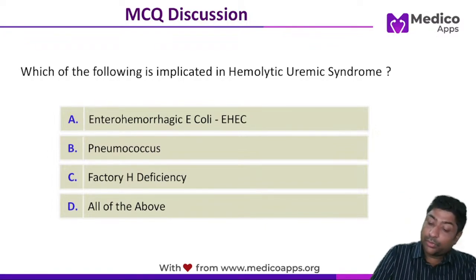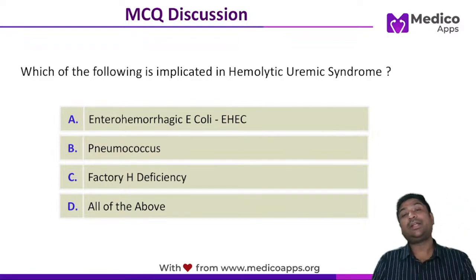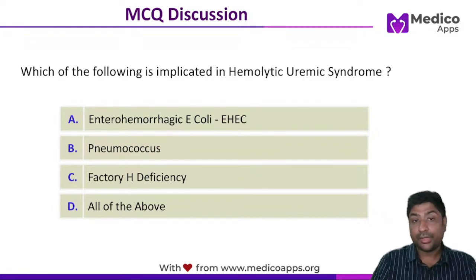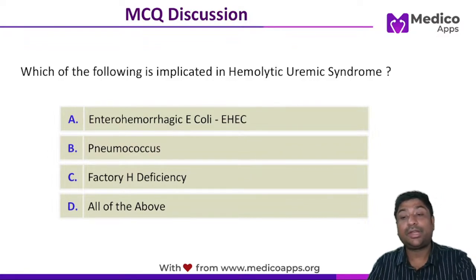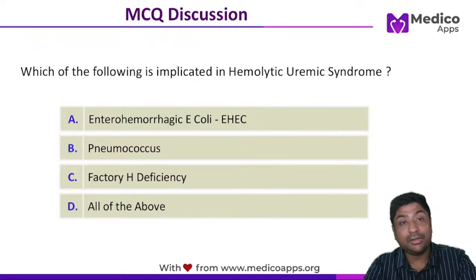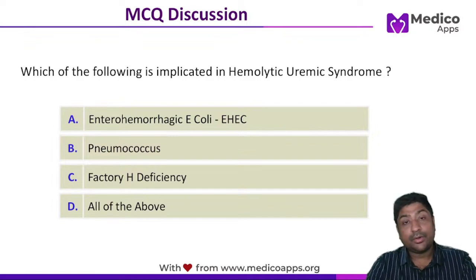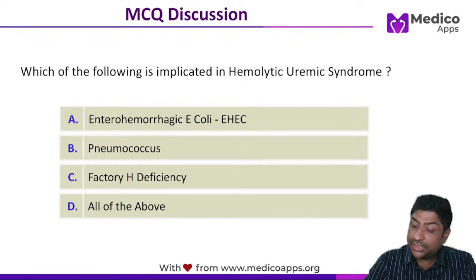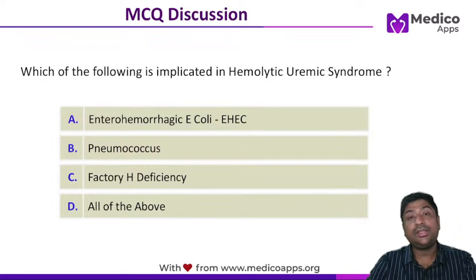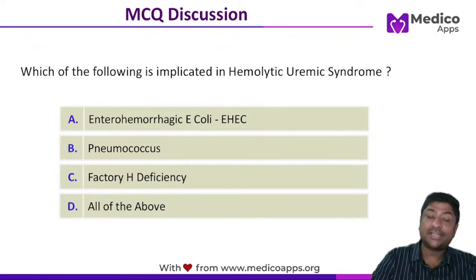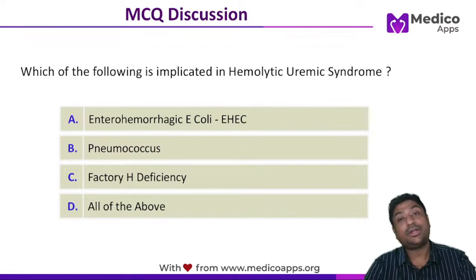Now you have autoimmune hemolytic anemia and thrombotic thrombocytopenic purpura. Now in autoimmune hemolytic anemia, can you tell me, what is autoimmune hemolytic anemia? Basically you will have antibodies which are attacking the RBCs. But do you see such drastic kidney injury in autoimmune hemolytic anemia? And why should the platelets be decreasing? So again, autoimmune hemolytic anemia can be ruled out. The correct answer is thrombotic thrombocytopenic purpura.